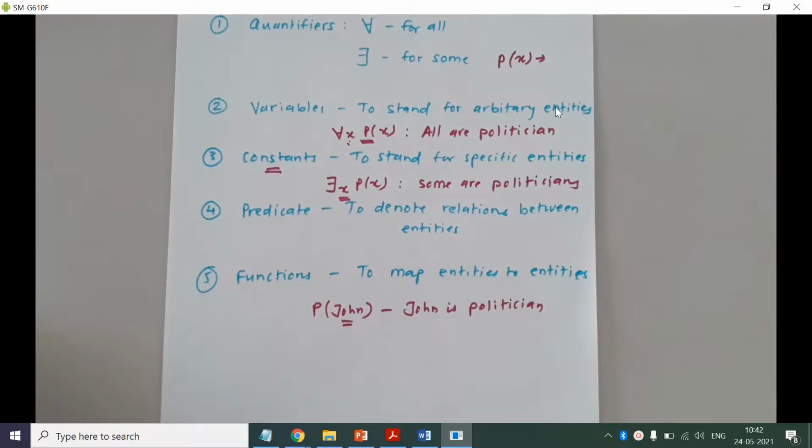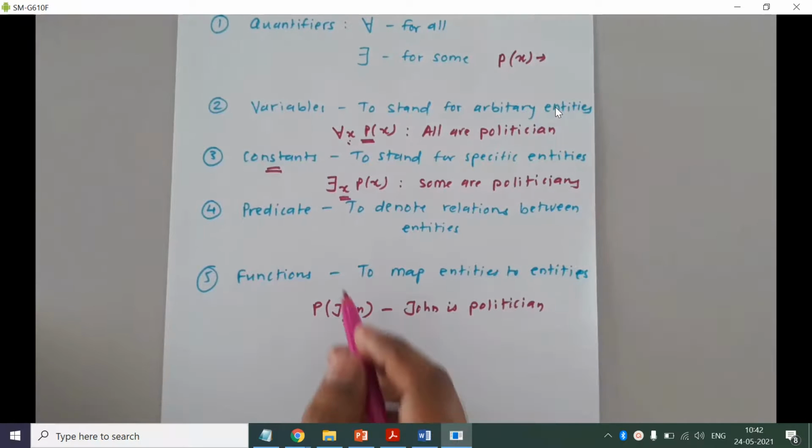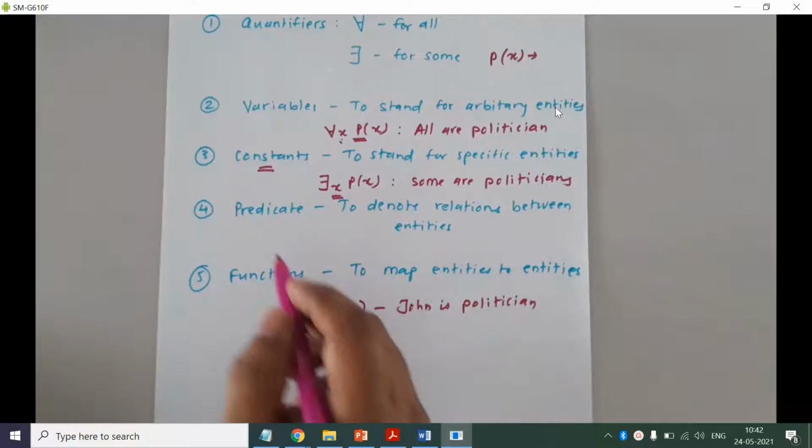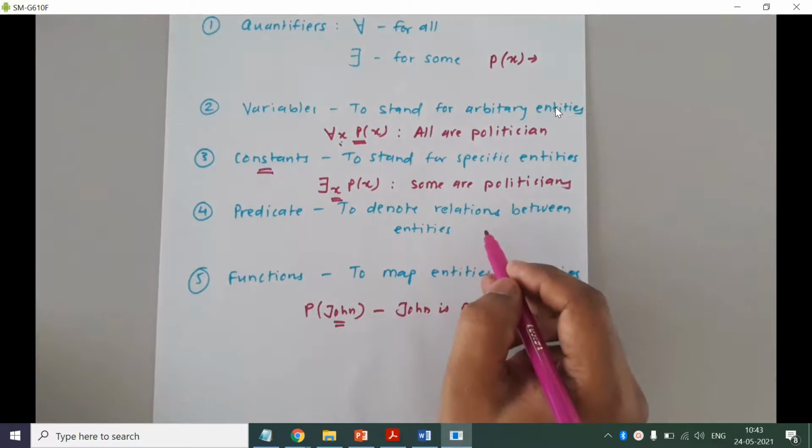Yes, next thing is predicate. It is used to denote relationship between the entities.